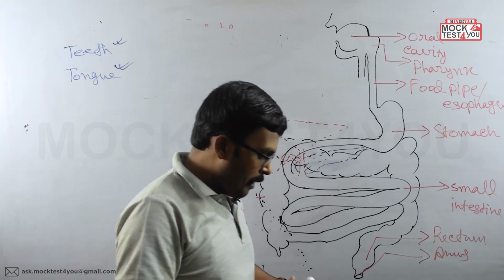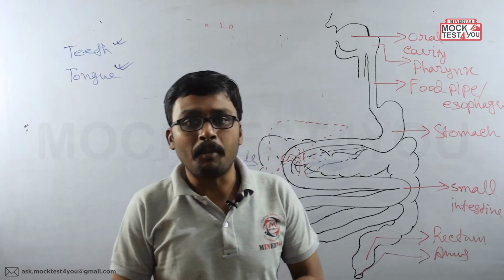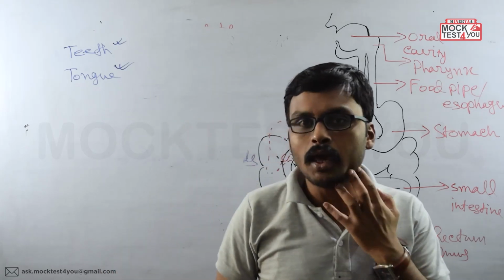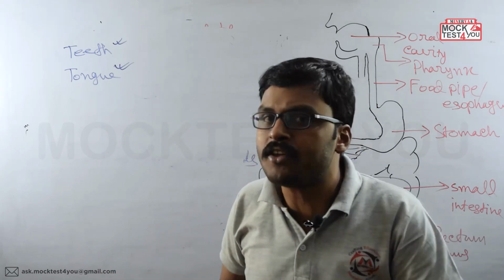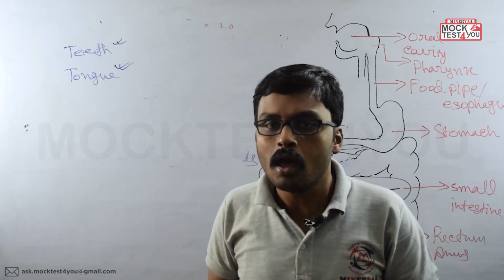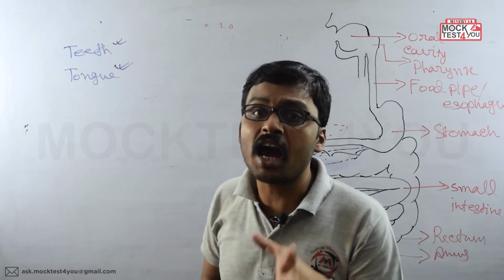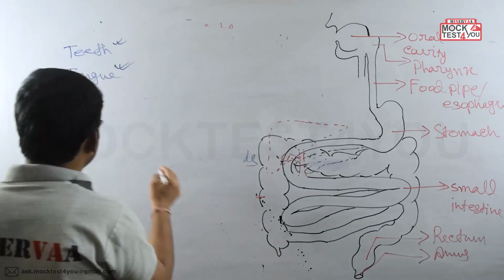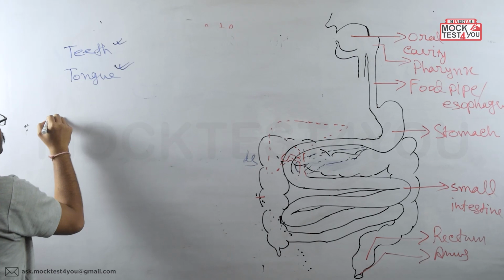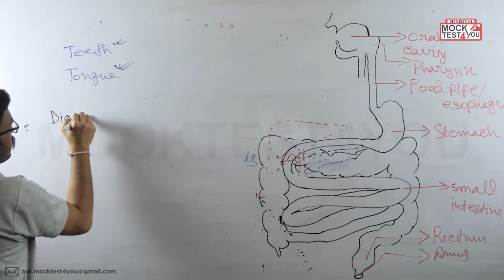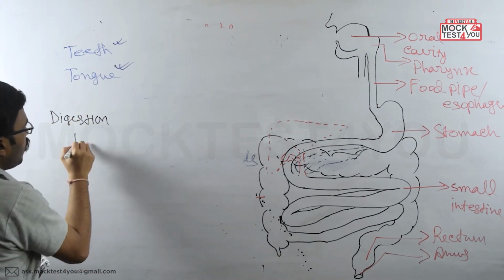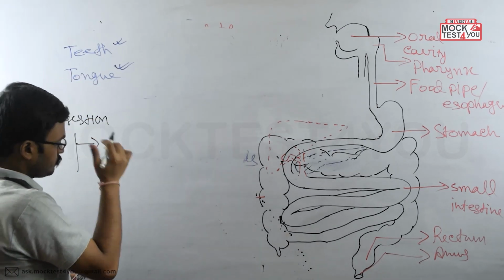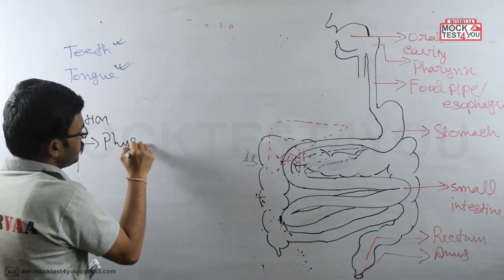Now remember always that inside the mouth, two types of digestion are going on, means two types of breakdown are going on. Now what are those two types of digestion which are going on inside the mouth? One is physical digestion. So the first type of digestion which is going on within the buccal cavity is called the physical digestion.